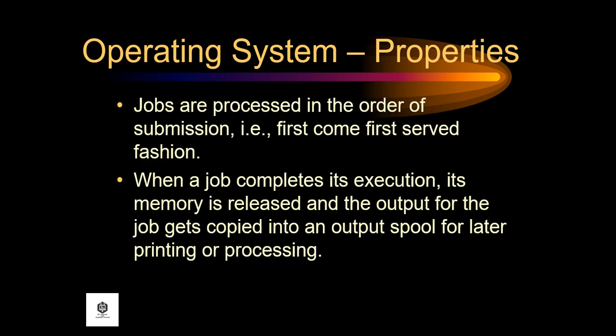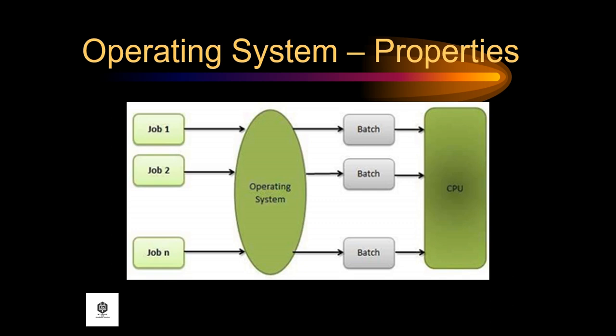Jobs are processed in the order of submission, in a first come first served fashion, and when a job completes its execution, its memory is released and the output for the job gets copied into an output spool for later printing or processing. So this is an example of a batch operating system.